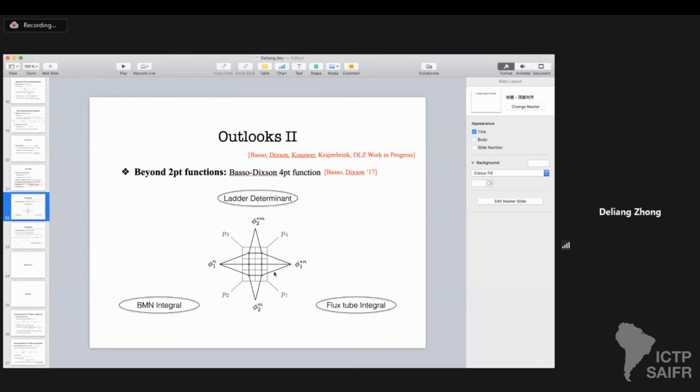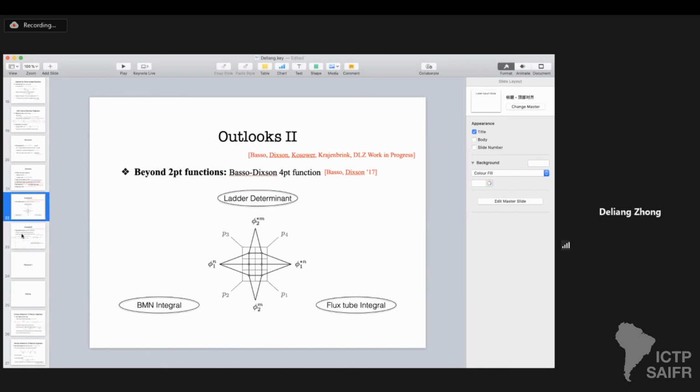I mean, for this 4-point function, based on integrability, we know we have two equivalent integral representations: one BMN integral from the hexagon and the flux tube integral from the flux tube approach. And if you combine these two integral approaches, using the Steinmann relations, Benjamin and Lance were able to find a closed all-loop formula for this 4-point function as a ladder